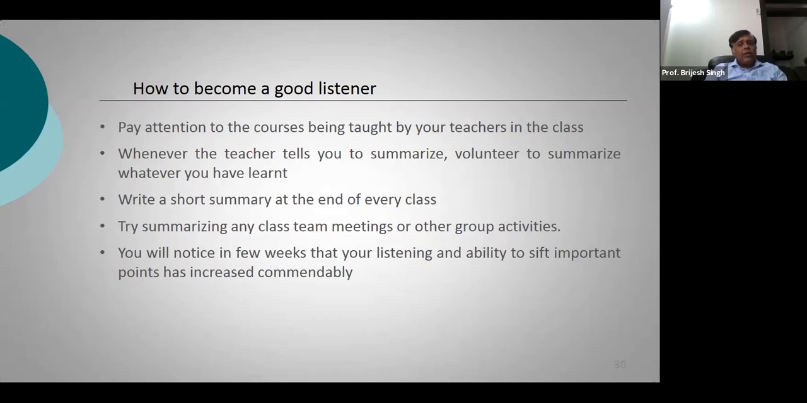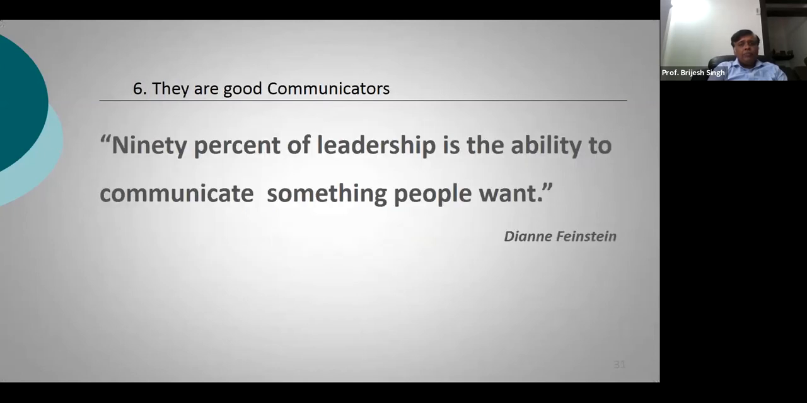Once the school opens and you are back to your schools, for any kind of meeting which happens inside the classroom, just be there, and in the end, summarize the entire meeting for the good of everybody. You will notice that if you keep on doing these activities, in a few weeks you will improve your listening ability, and you will start understanding the most important points in any kind of conversation.